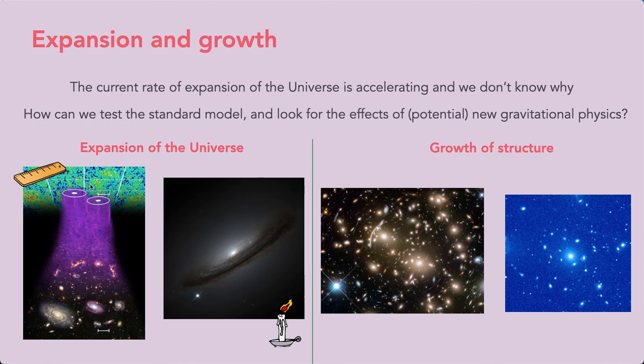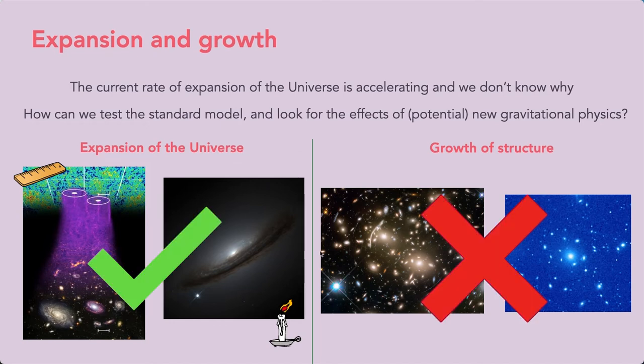We can measure the expansion history of the universe either by measuring standard rulers, such as baryon acoustic oscillations, or standardizable candles, such as type 1a supernovae light curves. And we can measure the expansion history with about 1% accuracy. We measure the growth rate of structure from the initial perturbations in the matter density field as a function of redshift, or as a function of scale in redshift space. And we can measure the growth of them via the clustering of galaxies, or through weak lensing, or by using peculiar velocities. However, our measurements of the growth of structure have errors which are about an order of magnitude larger than those from the expansion history of the universe.